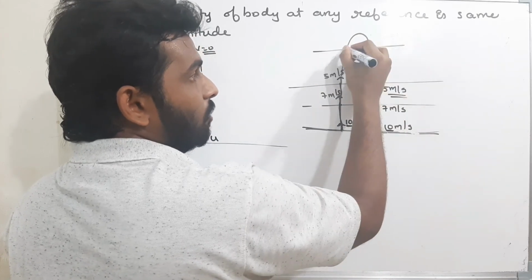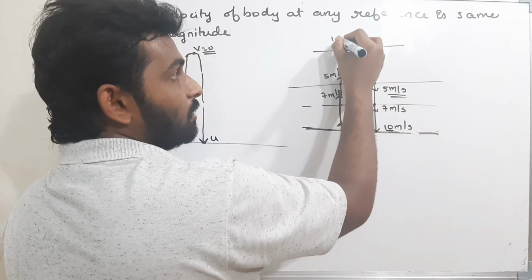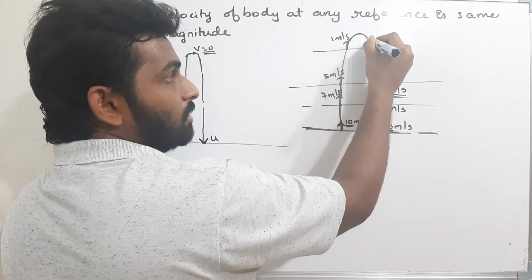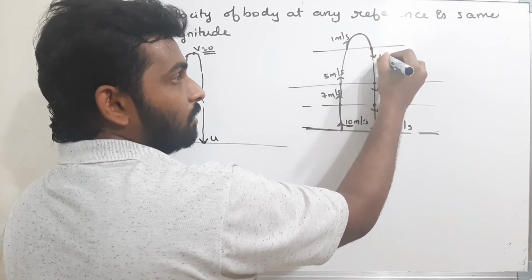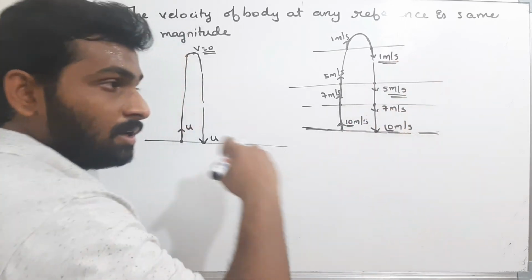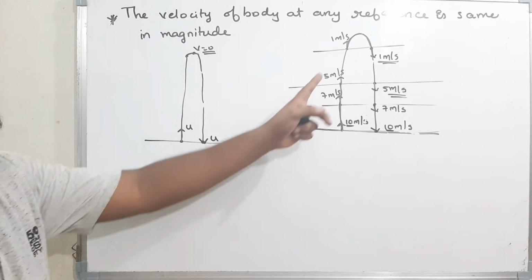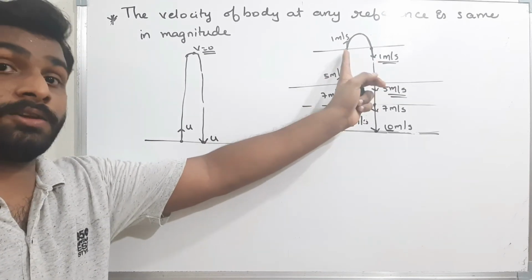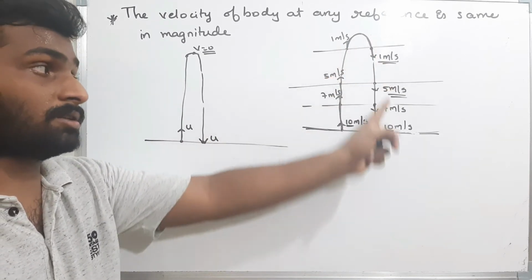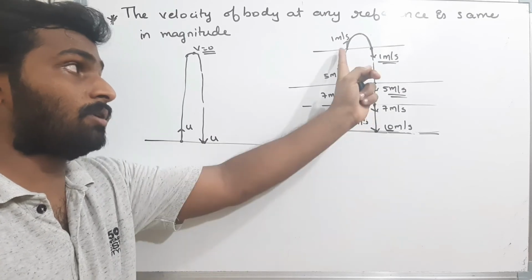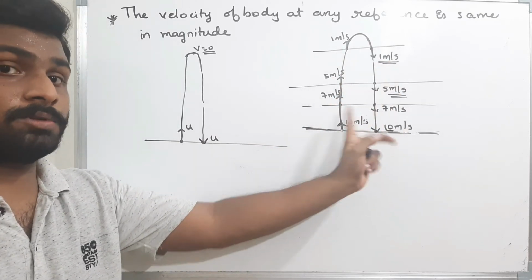If the body crosses this reference line with 1 meter per second when moving up, when it comes down again, the body has to cross that reference line with 1 meter per second. That means at a certain level, the velocities of the body will be the same. Please remember this point. But reverse in direction. Here the direction is positive, here the direction is negative, or if the direction is negative here, the direction will be positive. Both are in opposite directions.